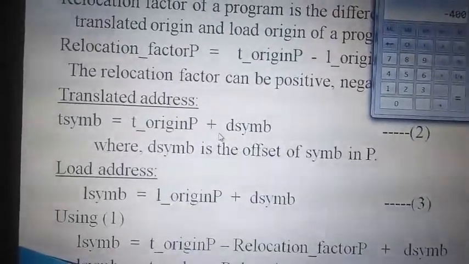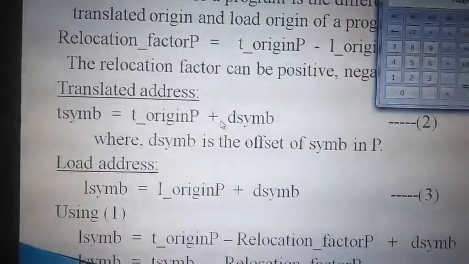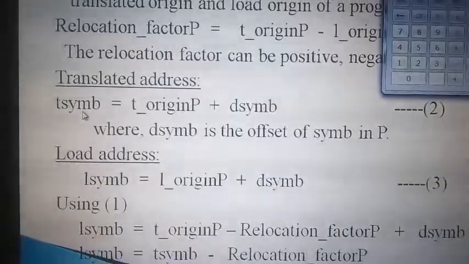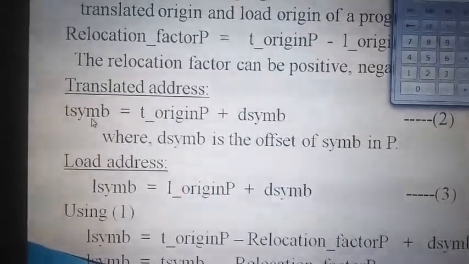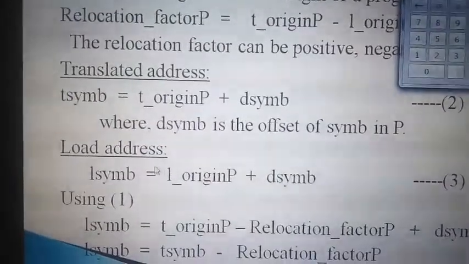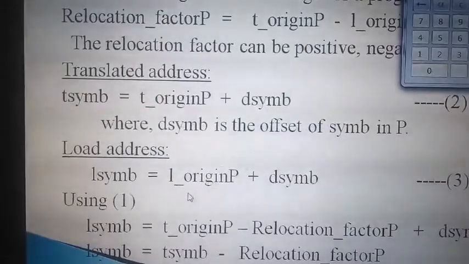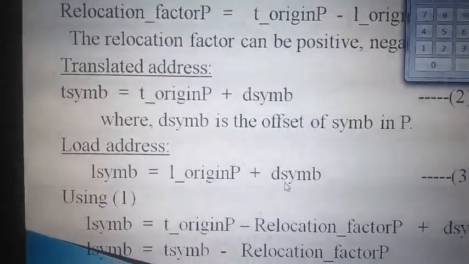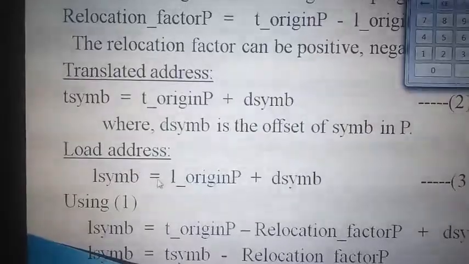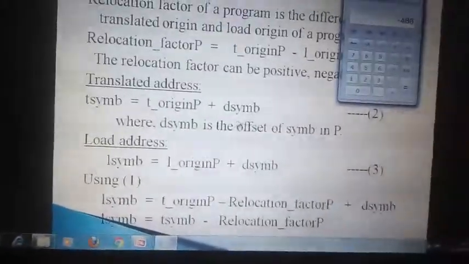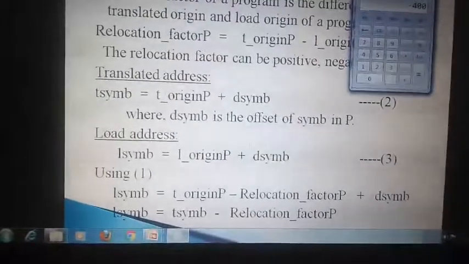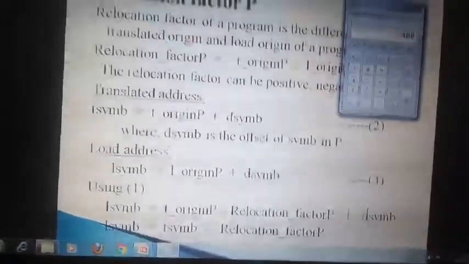in the fourth line we have one symbol. Then 500 plus 4. So what is the T symbol? 504, right? Then the load symbol should be the load origin 900 plus, again in the fourth line, 900 plus 4, again it will be 904. Clear? We'll use this 2 with the 1.